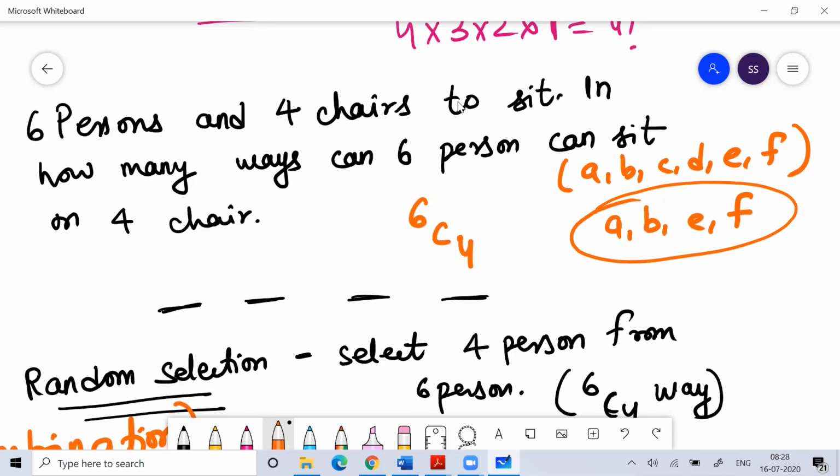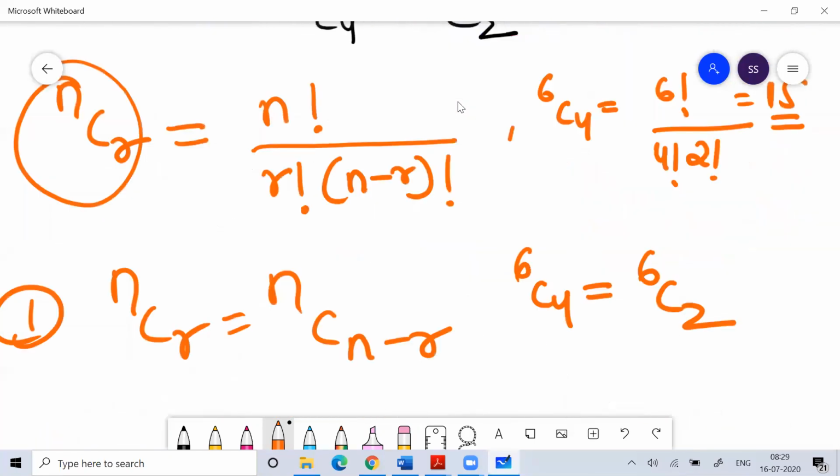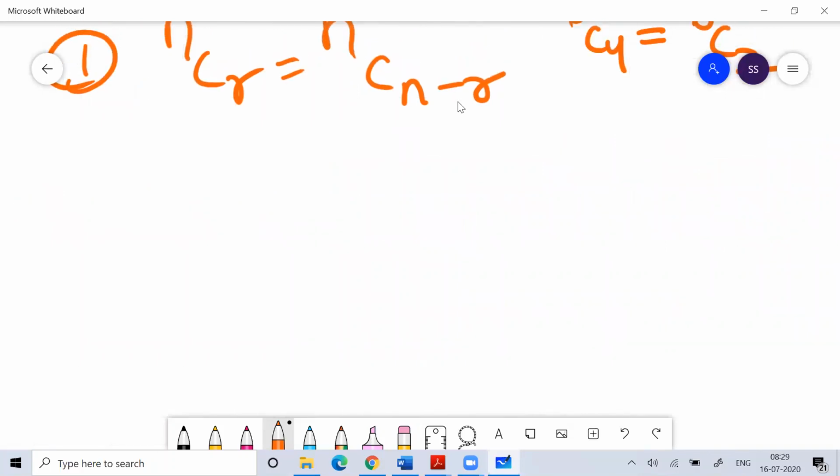Now these 4 persons in 4 chairs will sit in how many ways? They will sit in 4 factorial ways. My work was not only about choosing. If your work is only about selection, that is combination.